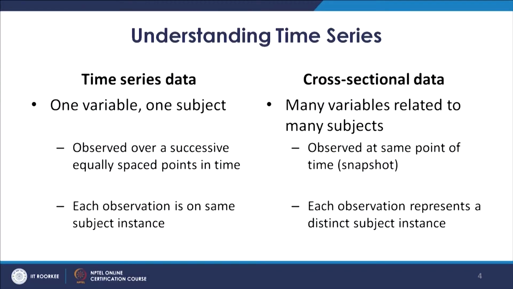So many variables are measured in cross sectional data, and they could be related to different subjects. However, time series data is typically one variable about one subject, and the observations are at successive, equally spaced points in time.